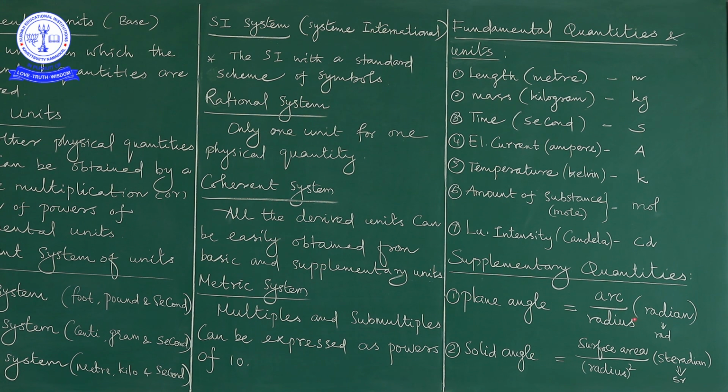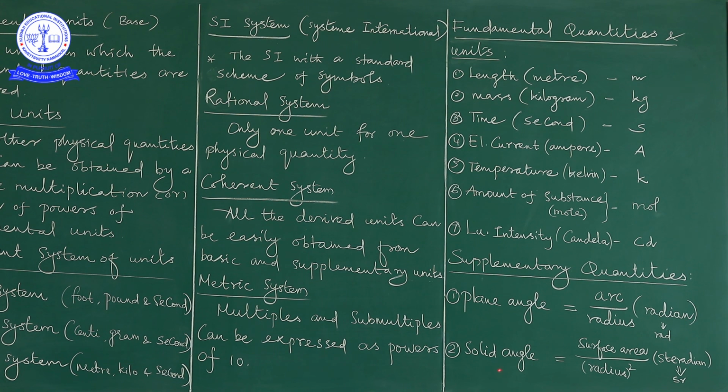So we are able to define 1 radian. What is the meaning of 1 radian? 1 radian is nothing but the angle subtended at the center of a circle by an arc equal in length to the radius of the circle. So we have defined 1 radian here.